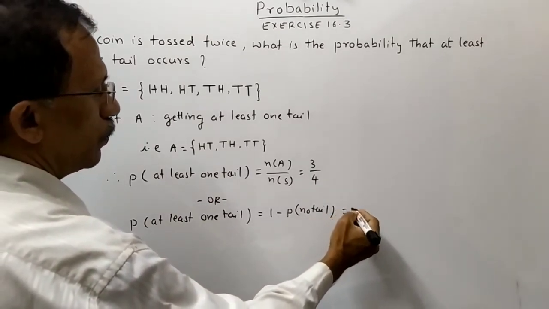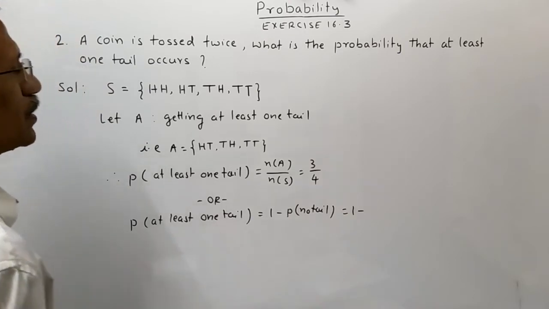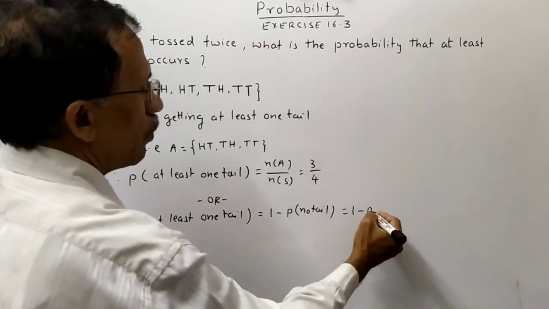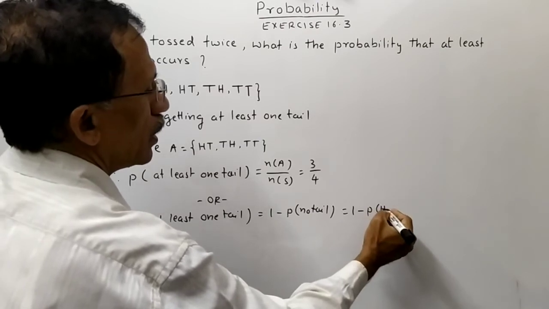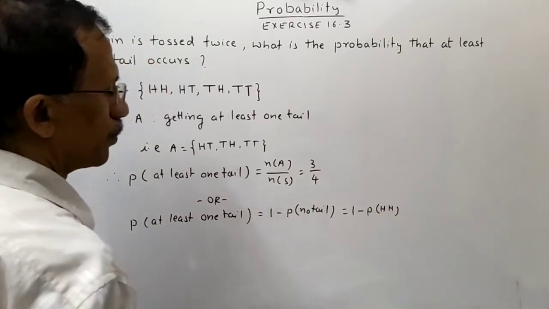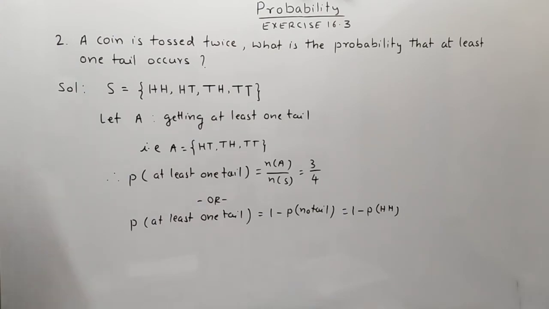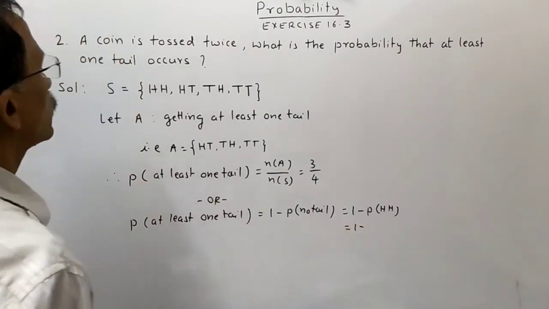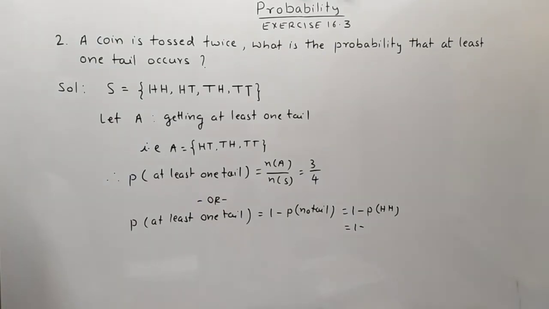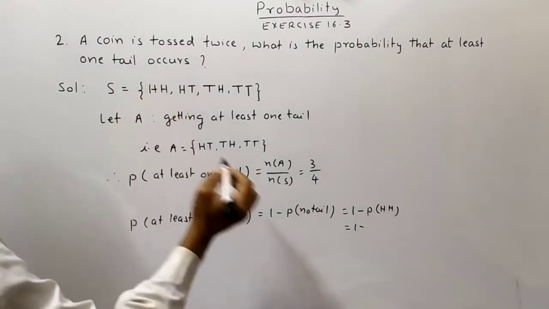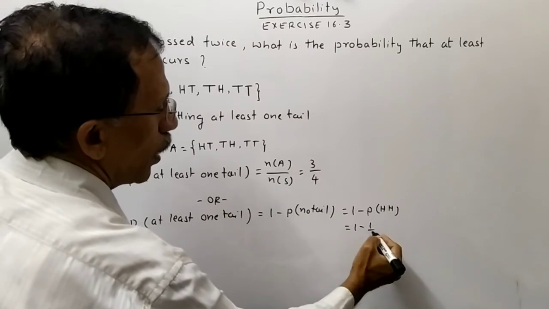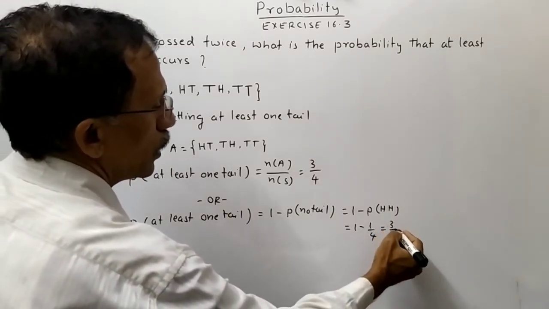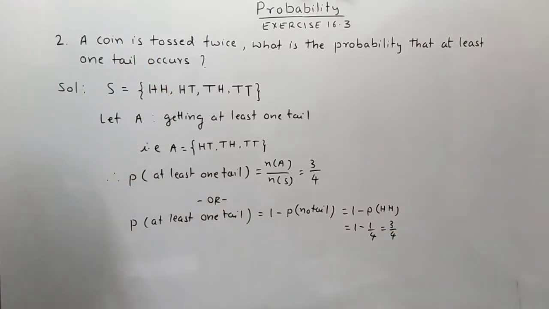Is equal to 1 minus, no tail means probability of getting HH. That is 1 minus 1 by 4, which is equal to 3 by 4.